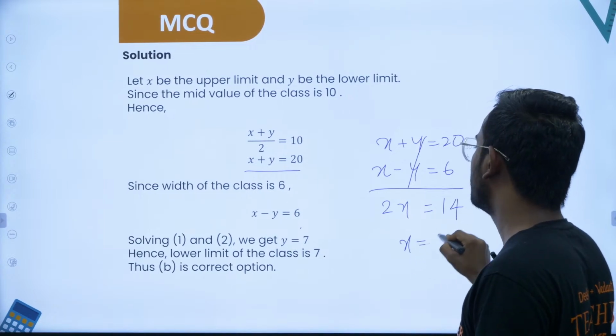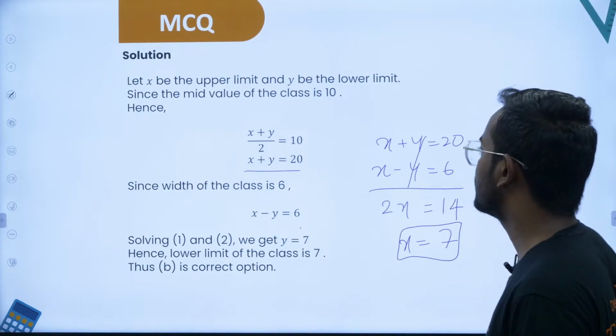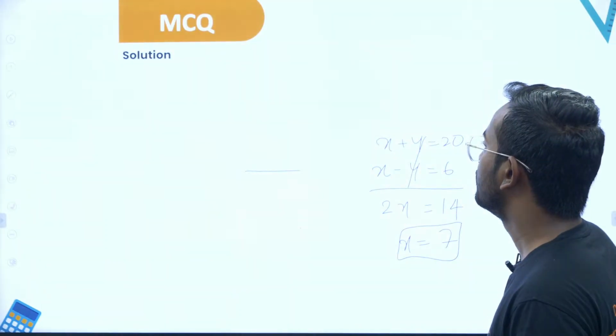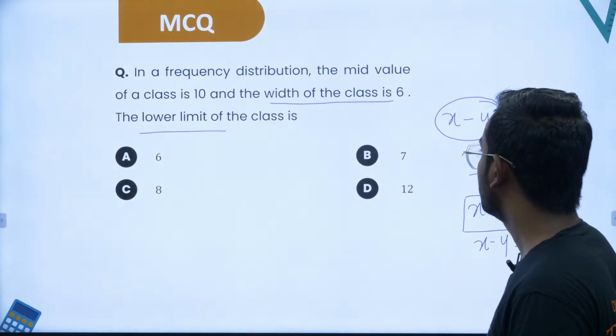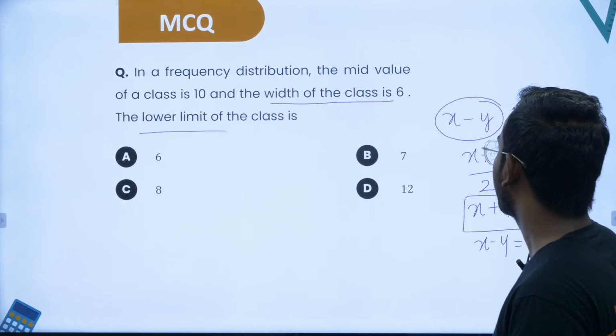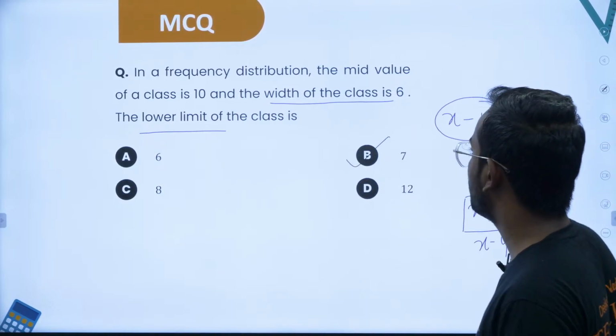So x is equal to 7. So the lower limit is basically 7 over here.